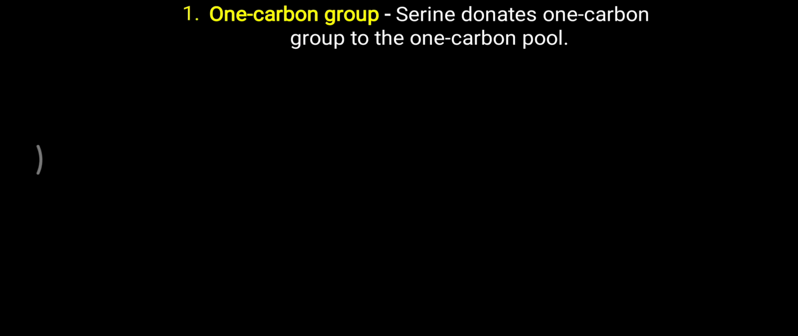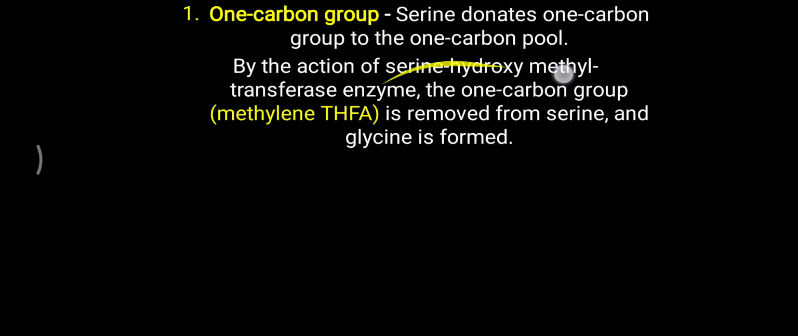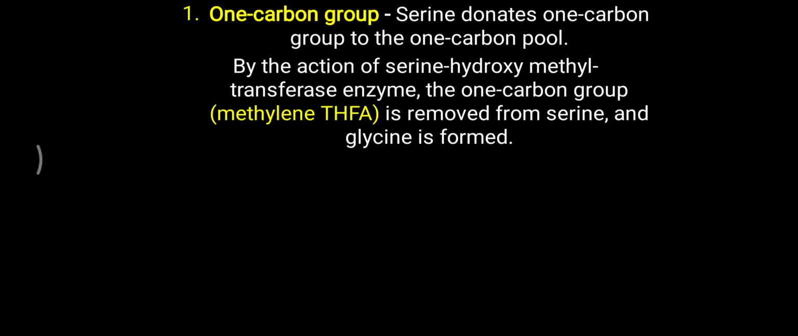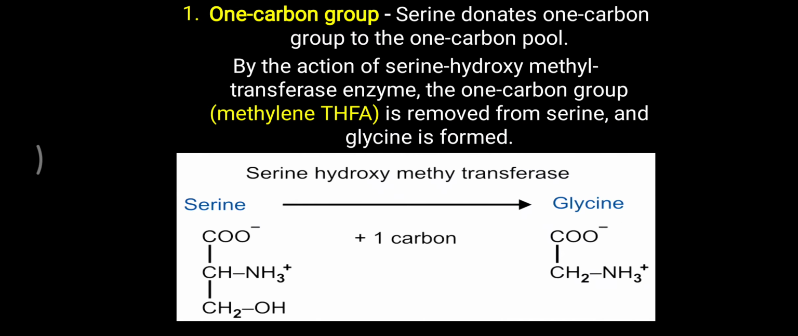So first of all, the one carbon group. Serine donates one carbon group to the one carbon pool, and that is one of its important functions. By the action of serine hydroxymethyl transferase, serine is converted into glycine, and during that time an important one carbon group, methylene THFA, that is CH2 THFA, is generated and removed from the serine, and the serine is converted into glycine. So one important function of serine is donation of one carbon in the form of methylene tetrahydrofolic acid, or CH2 THFA.